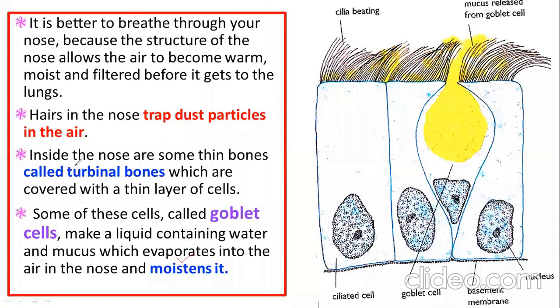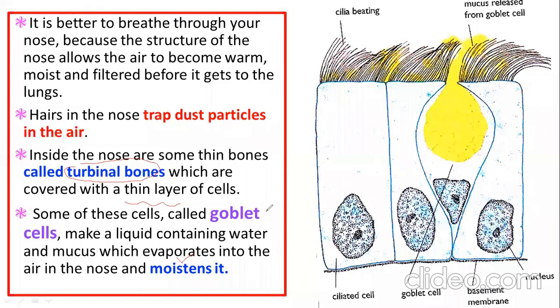So once again, inside the nose you will find bones called turbinate bones that contain a thin layer of cells, and those cells are actually goblet cells that produce mucus. When the water in that mucus evaporates, that will moisten the nose. Am I clear up to here?